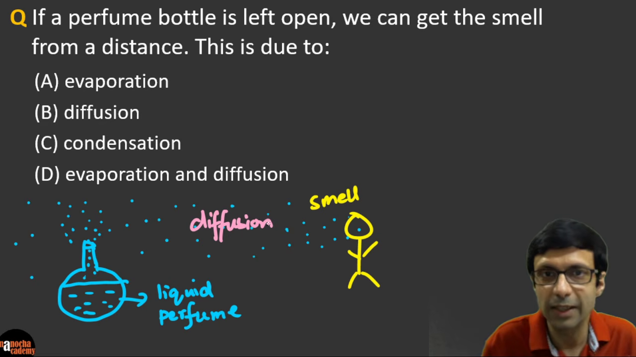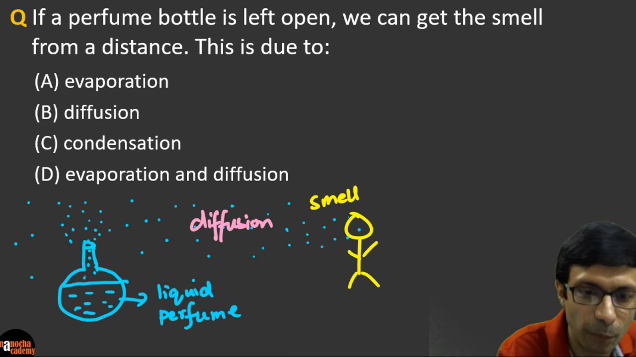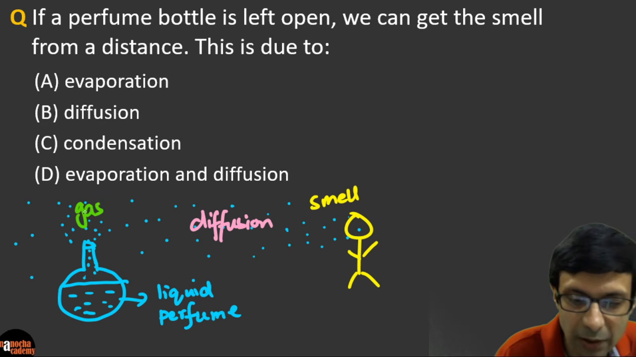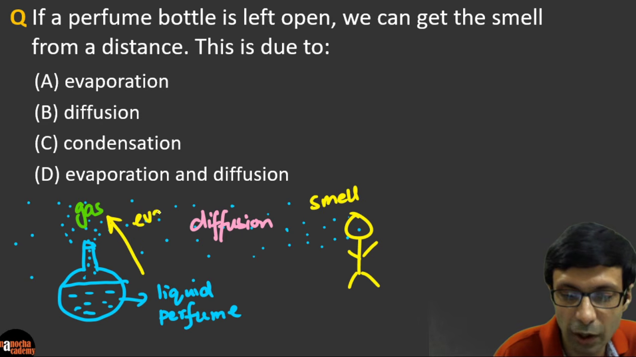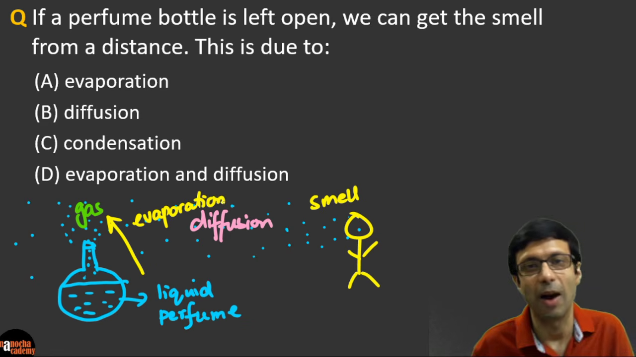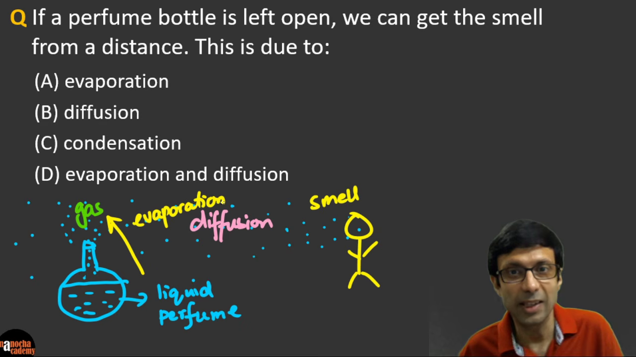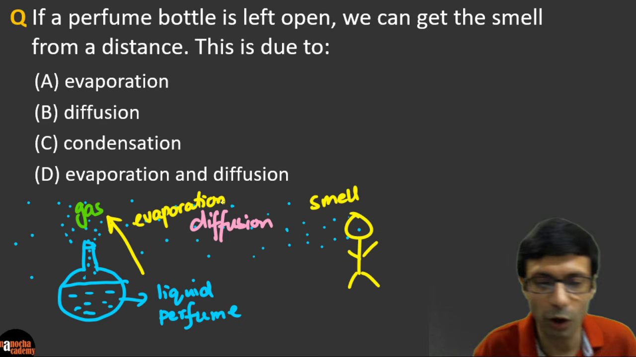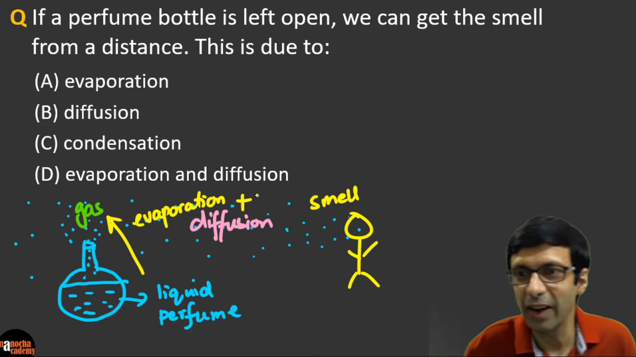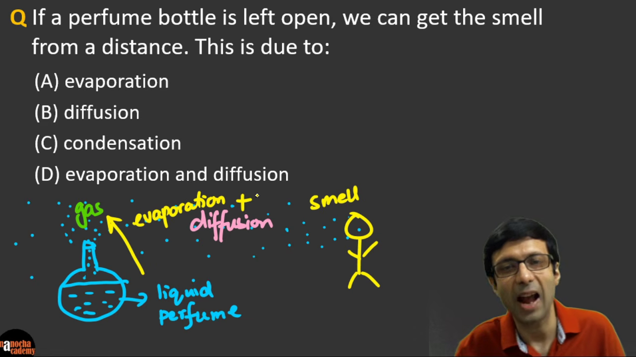And also, as we discussed, there was a state change, since the liquid perfume was changing into these gas particles that we've shown here. So definitely there's a state change going on, from liquid to gas, and because it's not happening at the boiling point, it's happening at room temperature, that is evaporation. Okay guys, are you following this? So there's definitely evaporation going on and diffusion. So the correct answer is evaporation and diffusion.